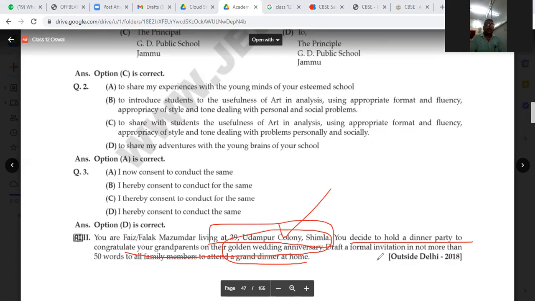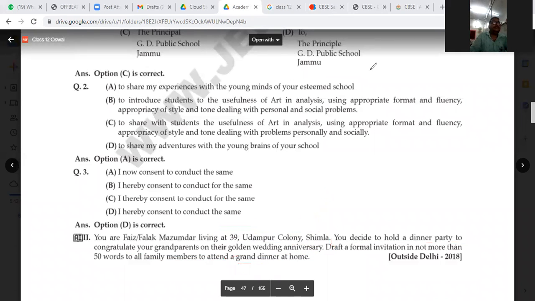Draft a formal invitation in note mode for all family members. It is not that you are sending any letter. It is an invitation card, not an invitation letter. On the basis of the invitation card, you try to find out the format and other things. The invitation letter format I have already shared with you, so I don't think you will find any difficulty.